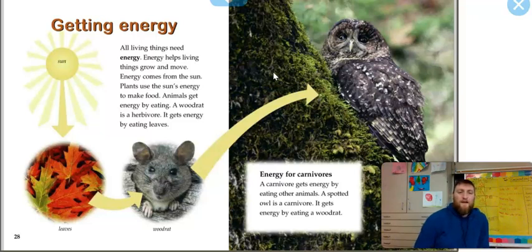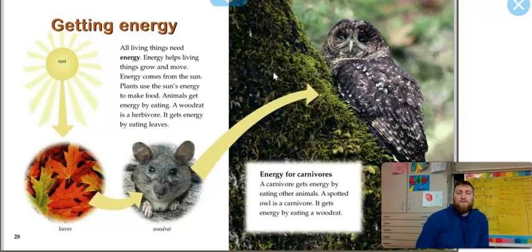Thank you. Getting energy. All living things need energy. Energy helps living things grow and move. Energy comes from the sun. Plants use the sun's energy to make food. Animals get energy by eating. A wood rat is an herbivore. It gets energy from eating leaves.